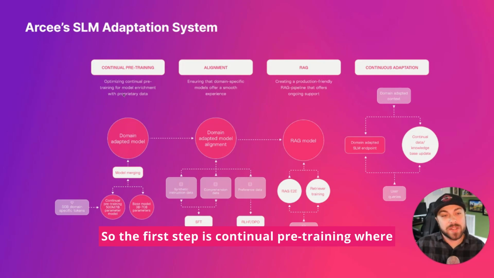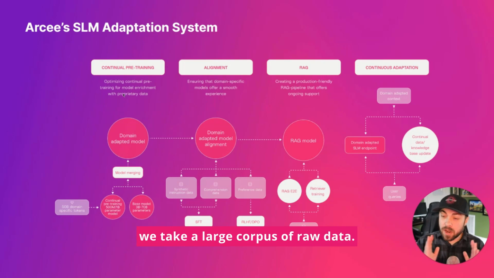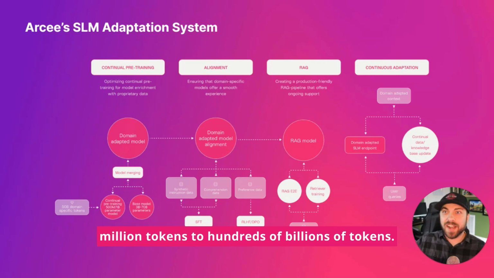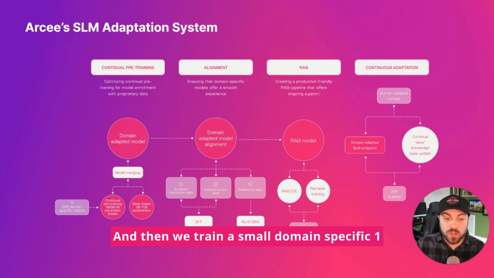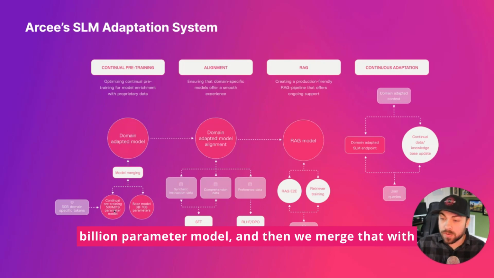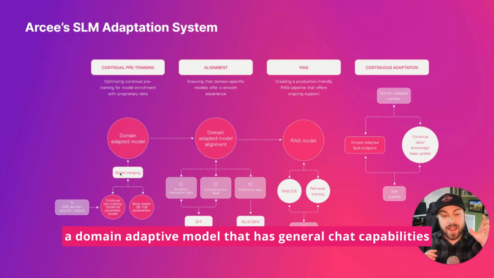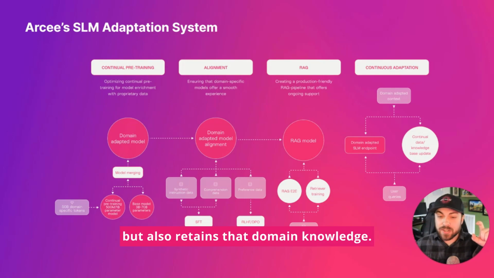So the first step is continual pre-training, where we take a large corpus of raw data. It can be anywhere from a couple hundred million tokens to hundreds of billions of tokens. And then we train a small domain-specific 1 billion parameter model. And then we merge that with a Llama 7B or Mistral model to create a domain adaptive model that has general chat capabilities, but also retains that domain knowledge.